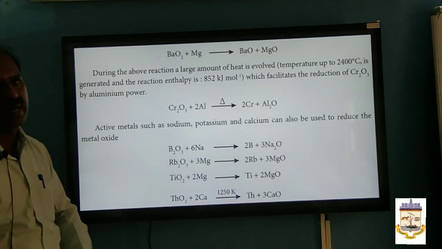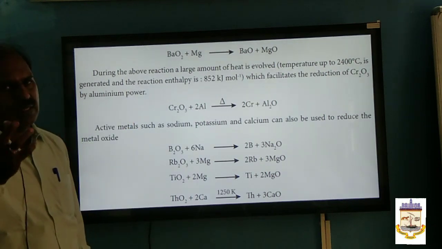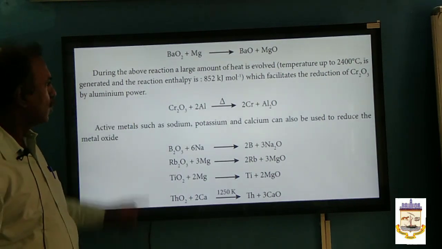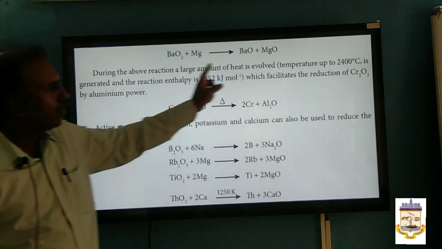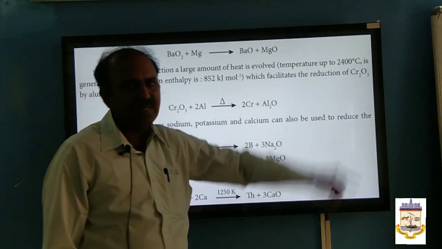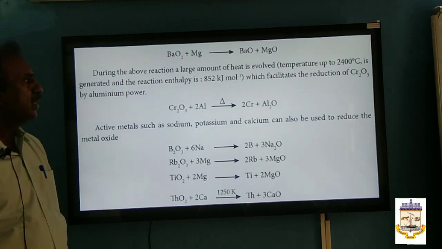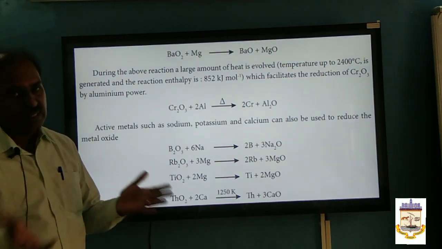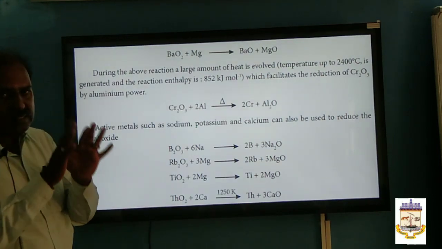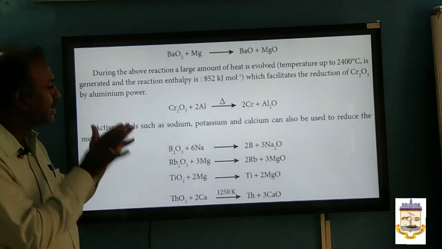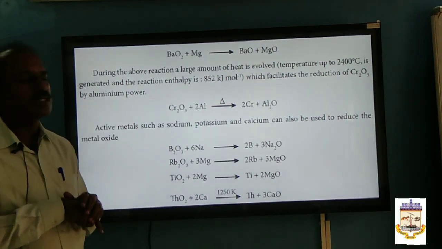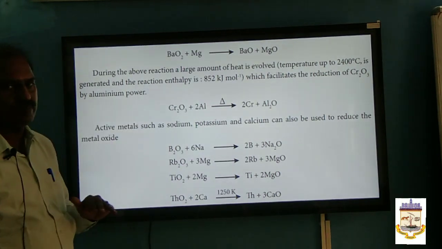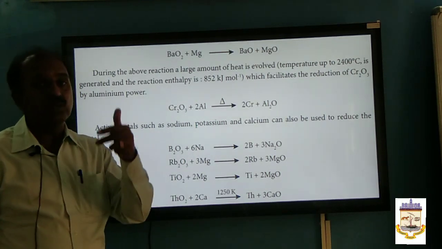Barium peroxide is a mild explosive which gives enough temperature for the reaction to begin. Once the reaction is started, it will produce about 2400 degrees Celsius of heat. That is, 852 kilojoules of heat is given out. So this heat is sufficiently enough to reduce the rest of the metal oxide into metal. So this method is called reduction by using metal.